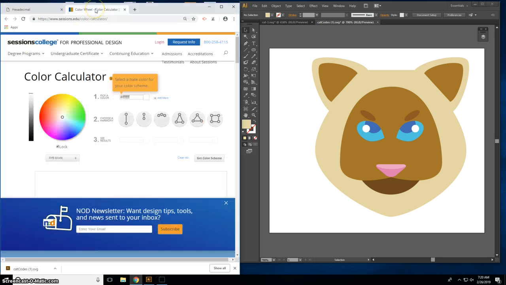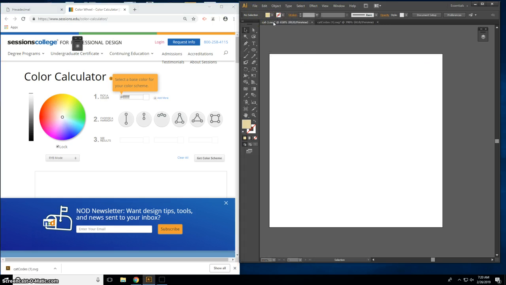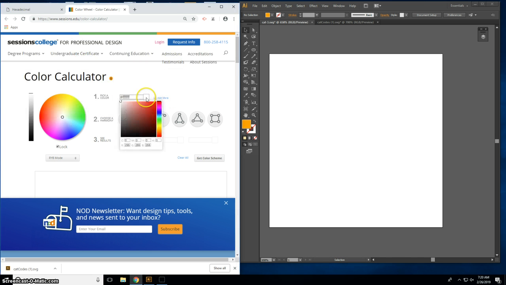Alright, to get started, we're going to go to our color wheel, and let's just go to a new file. I'm using Adobe Illustrator. If you're using a different application, follow along, and you may pick up some interesting tips and techniques or information about color calculators. So with my color calculator, the first thing I'm going to do is select my main color. I'm going to go for a nice orange shape here.